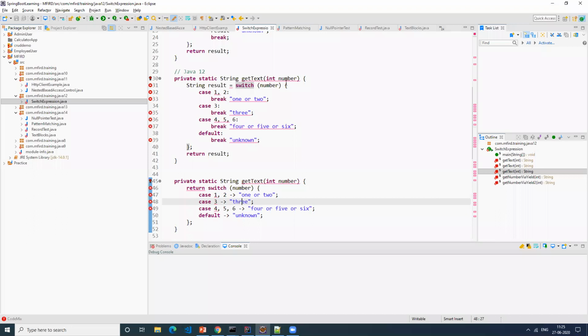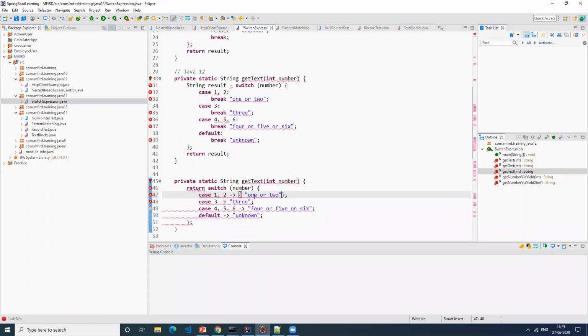We use break so that we don't go to the next case. But what if we want to go to the next case? How do we do that in the lambda function? Your question is you want to break, right? Let's say case 1, case 2 got executed and you want to break, so that break itself is taken care of here. You don't have to do anything. You can add that break statement also if you want, like this. With multiple lines, you can add that break statement and you can return it.